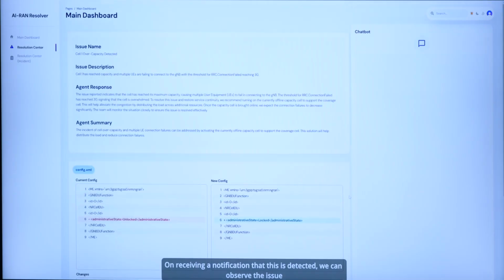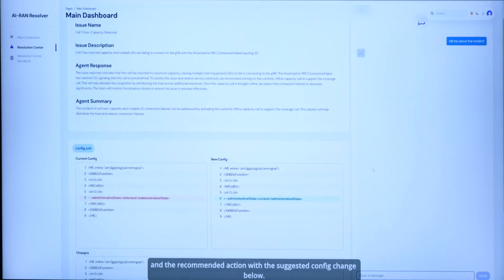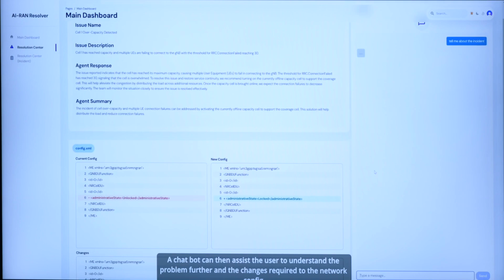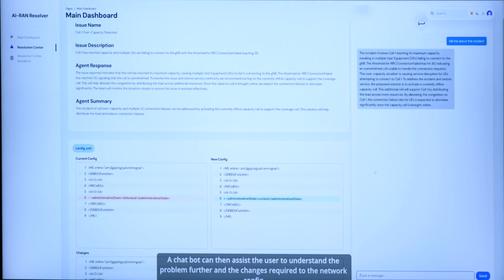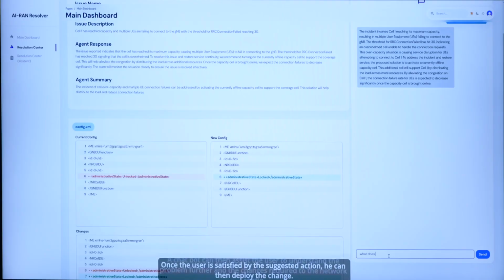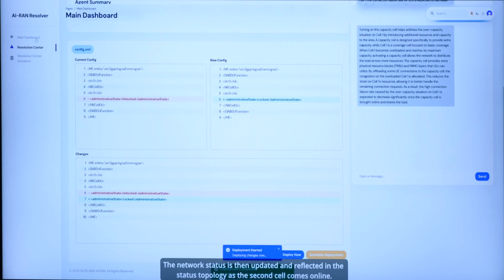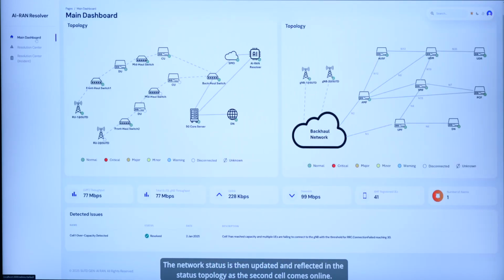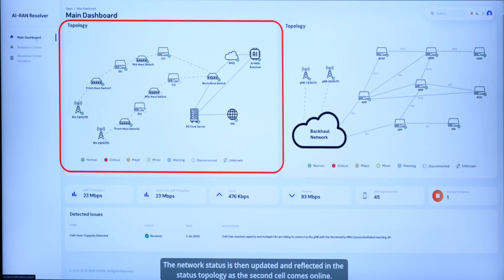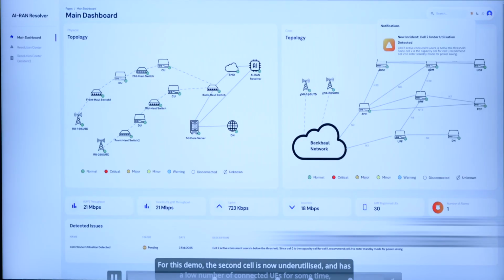If the network admin wants additional information, they can pull up the optional chatbot on the right to understand a little bit more about the problem and the recommendation. But this is more of a supplementary function. The main function is proactively happening with the agent in the background. As you can see, the network changes will not be applied until there's a human approval in the loop. So in this example, once the capacity cell is turned on, we have additional capacity in the network.